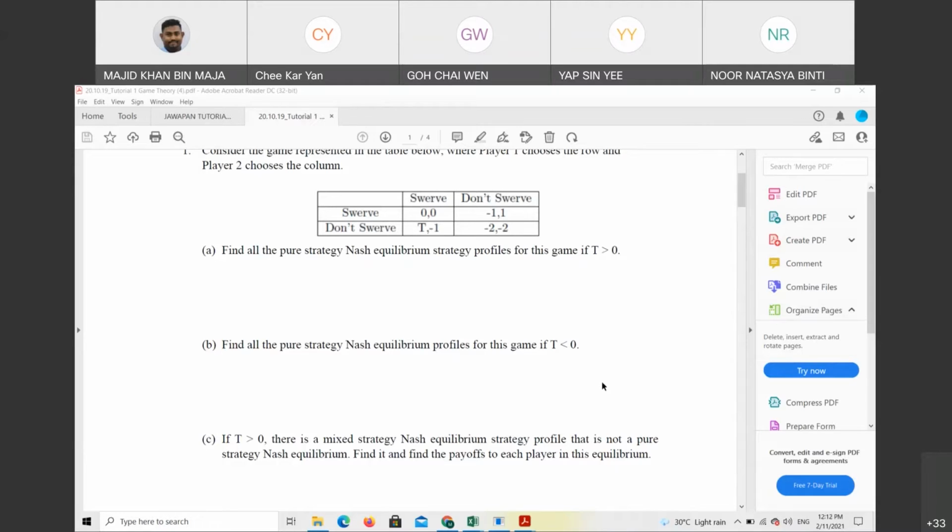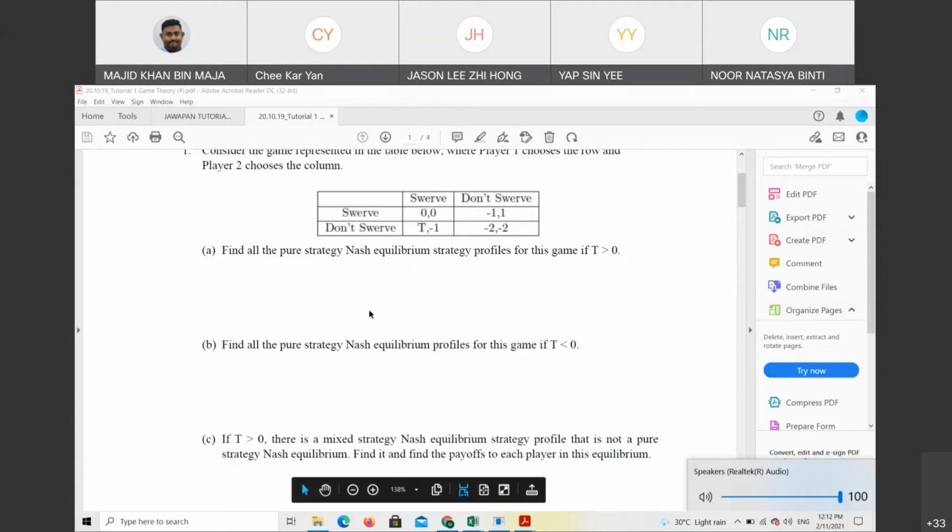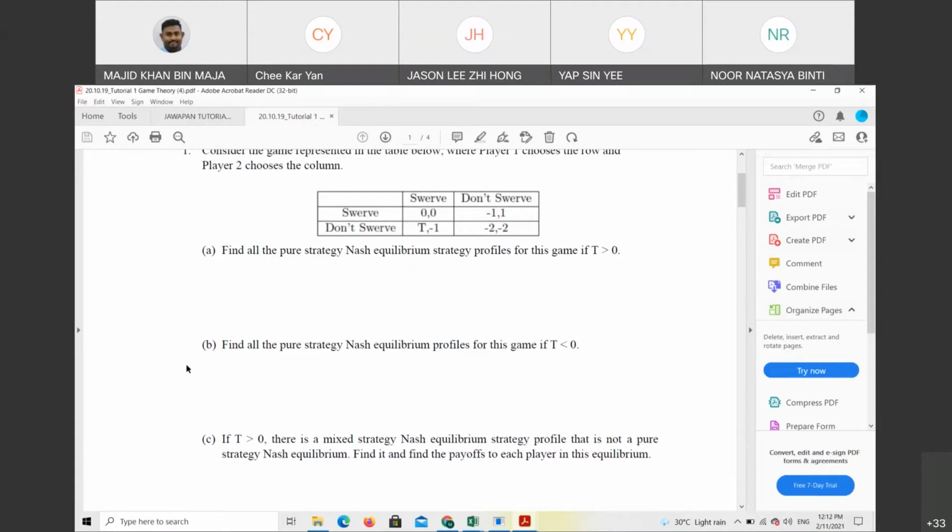Yes, there's one pure strategy. Which one? Swerve and don't swerve. It is -1 and 1.